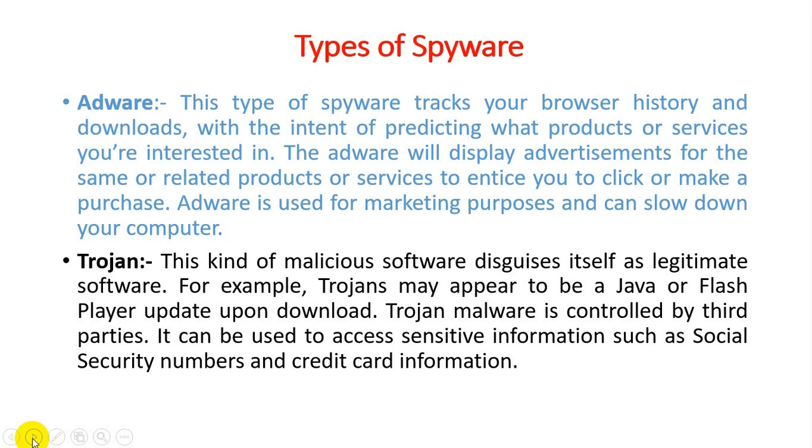Trojan malware is controlled by third parties because they are accessing our data or organizational data. It can be used to access sensitive information such as social security numbers and credit card information. As we previously saw in the figure, there are lots of things like illegal access. They are changing the administrative rights. They can access our credit card and debit card information as well as our mail. Through this, spyware techniques will be used by the hackers.